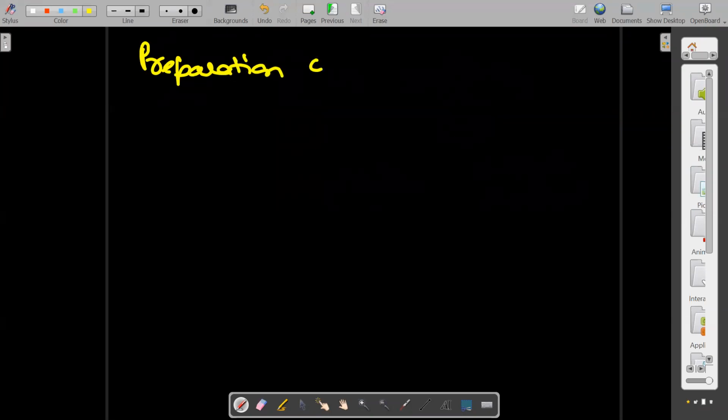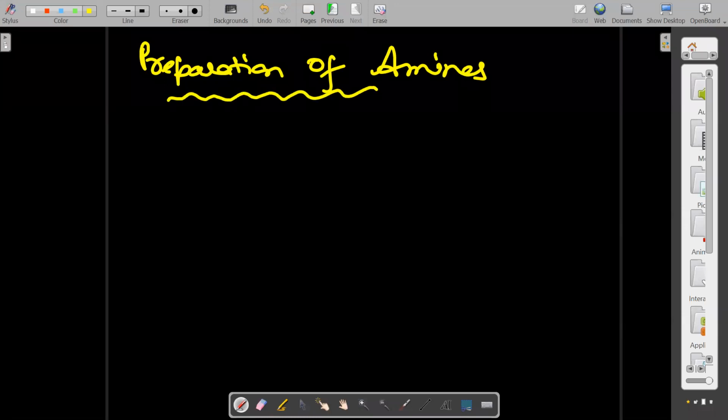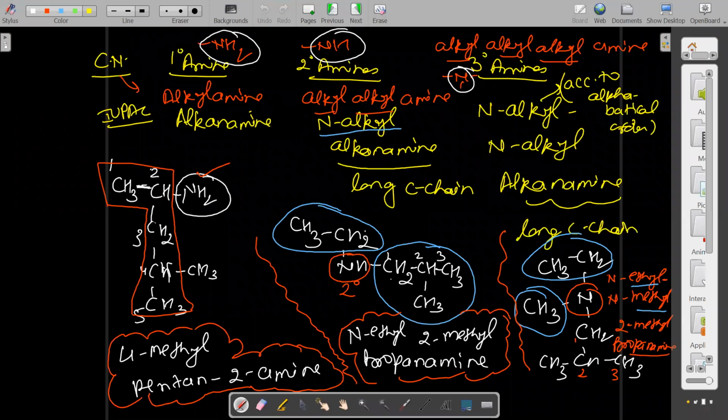So now we'll discuss preparation. Second is the preparation of amines. Okay, before that, one second, we can go to the previous slide. Common name, what are the common names? Alkylamine. Suppose it's a very complex chain. Simple ethylamine, propylamine, like that. If there is a nitrogen having 2 ethyl groups, we can say diethylamine. If there is a methyl and ethyl group, we can say ethyl methylamine.